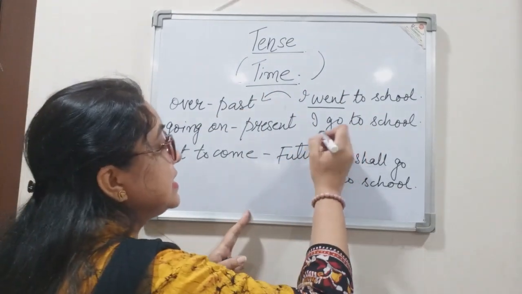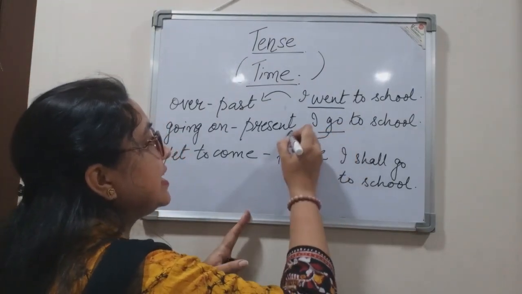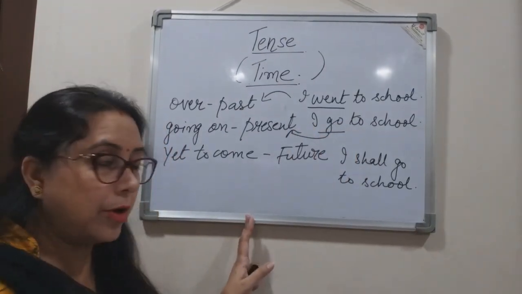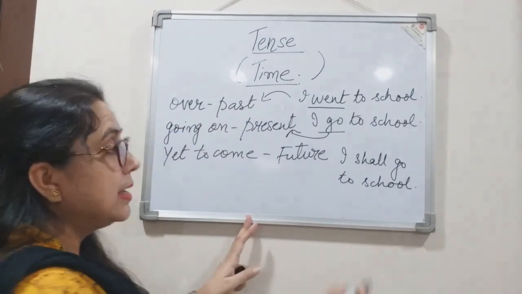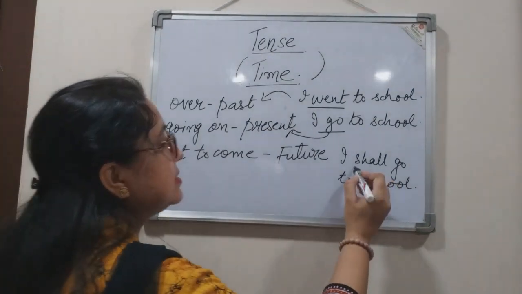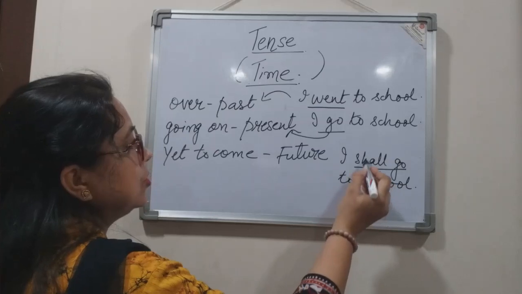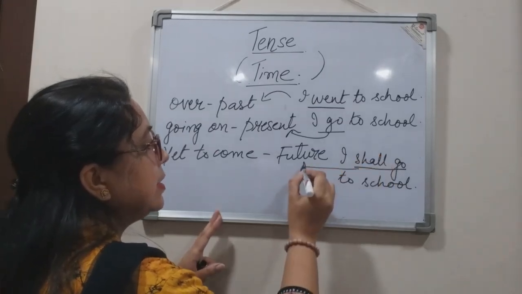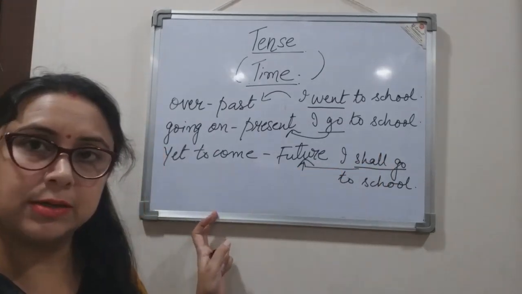In the next sentence, I go to school, indicates the time which is going on at the present moment. And in the third sentence, I shall go to school, it indicates the time which is yet to come.